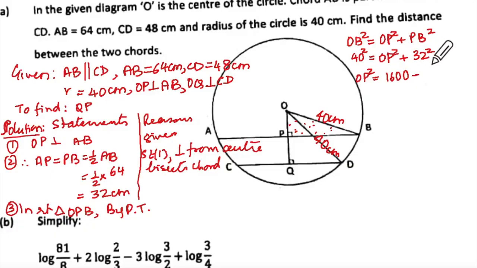Remember the two-digit number squares, I use a square plus 2ab plus b square, right? So I start from b square, then 2ab, and then a square. So 2 square is 4, then 3 2s are 6, 2 6s are 12, carry 1, so 1024. Are we getting that?